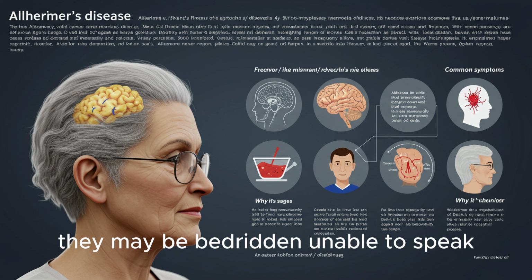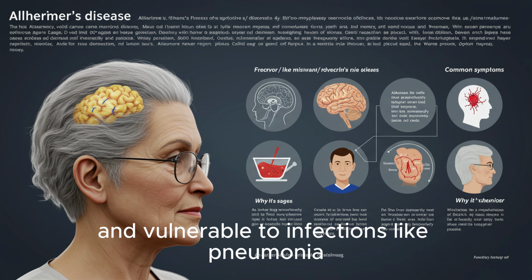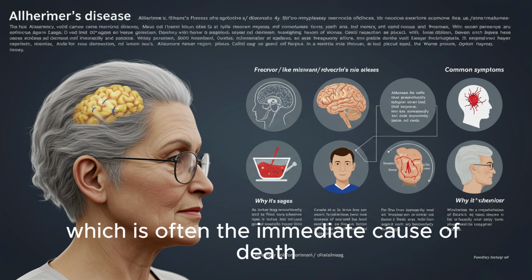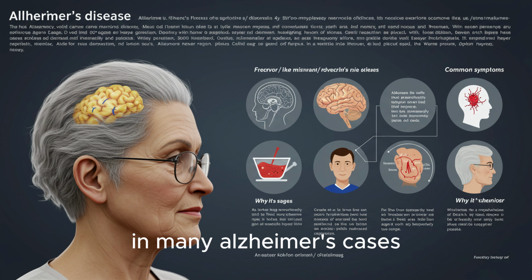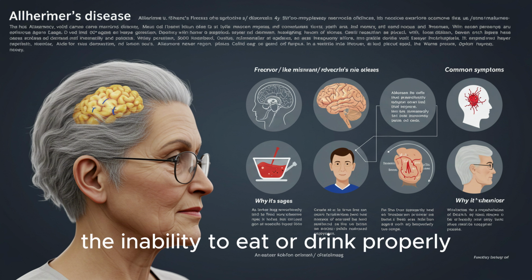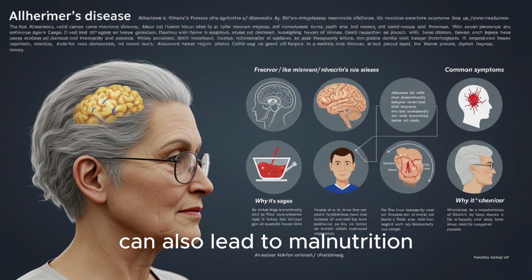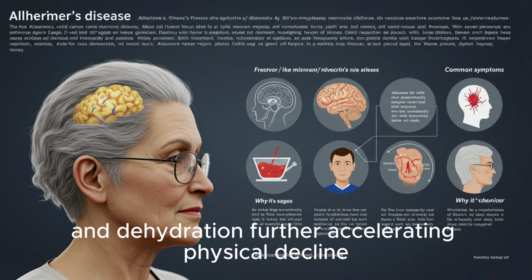They may be bedridden, unable to speak, and vulnerable to infections like pneumonia, which is often the immediate cause of death in many Alzheimer's cases. The inability to eat or drink properly can also lead to malnutrition and dehydration, further accelerating physical decline.